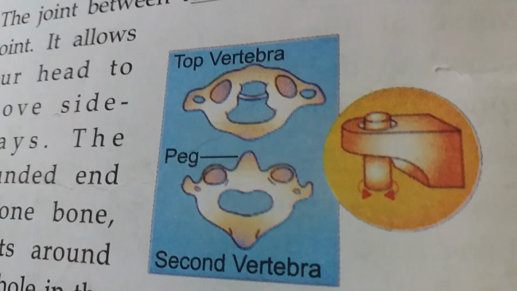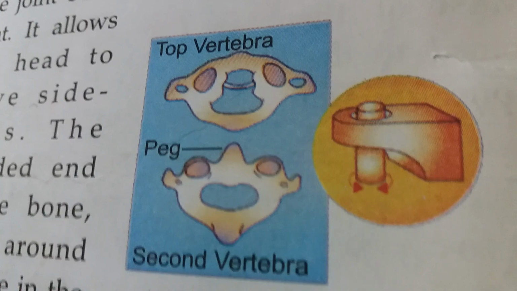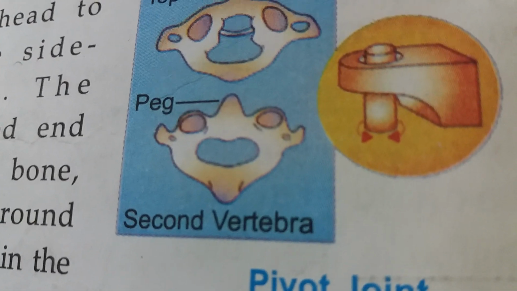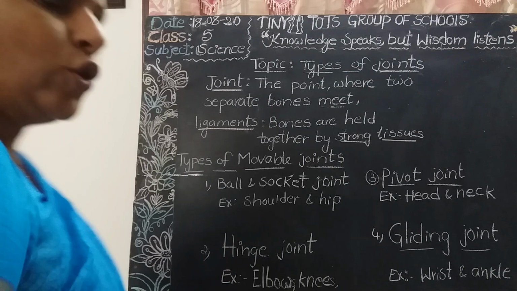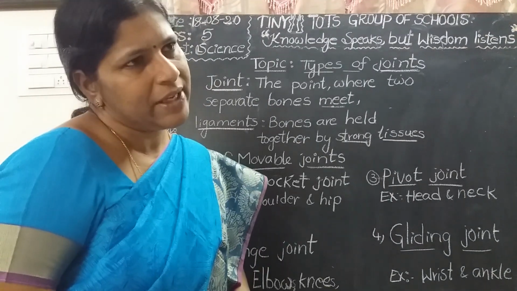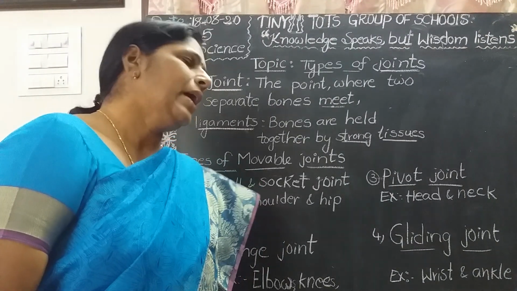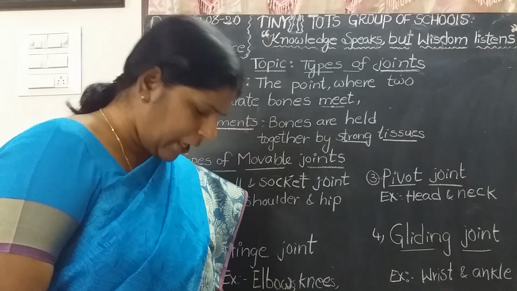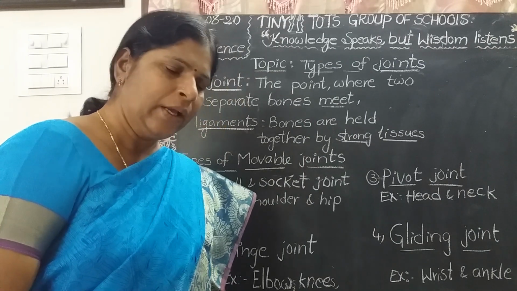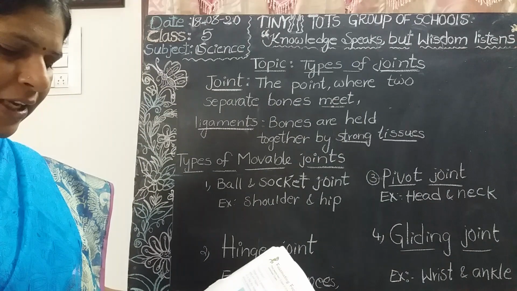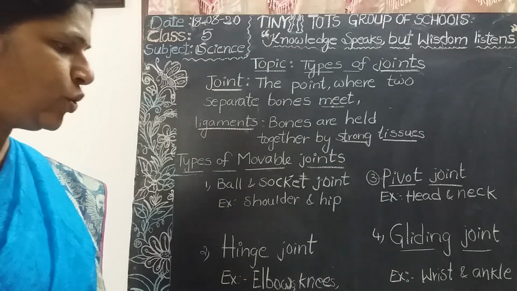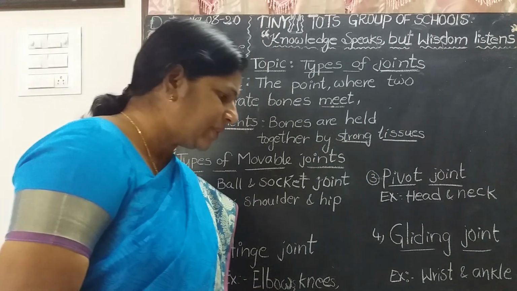It allows our head to move sideways. The rounded end of one bone twists around in a hole in the other. This is the pivot joint. Pivot joint helps us to move our head sideways, like this, and upwards and downwards. So it is in between the skull and first two vertebrae of the spine.